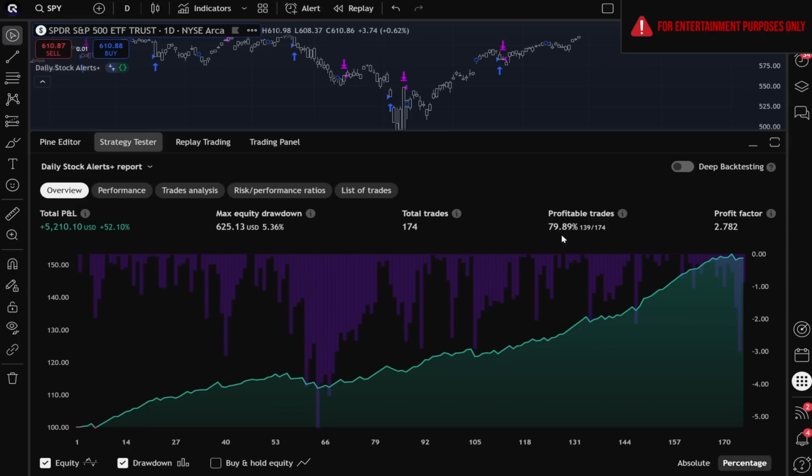This is also a substantial improvement compared to the previous win rate for our hypothetical backtest. And if we take a look at the profit factor, it's increased by almost 1 entire point, from 1.88 to 2.782, which is another substantial improvement in performance for our hypothetical backtesting here.